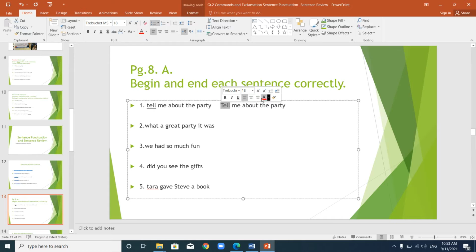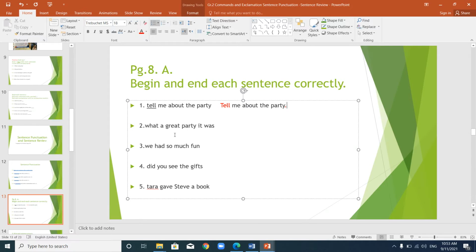Let me just make the T in red. Tell me about the party. What kind of sentence is this? Is it a statement, question, exclamation, or command? It's telling you to tell me about the party, so it's a command. A command ends with a period. So after you fix the T and make it capital, you end the sentence with a period. Why? Because it's a command.